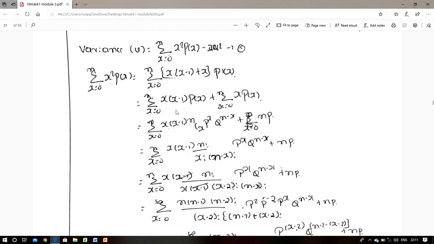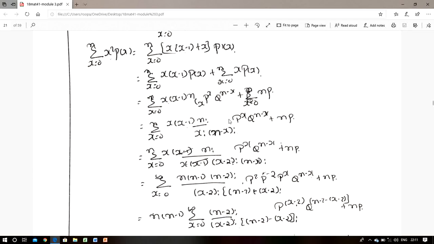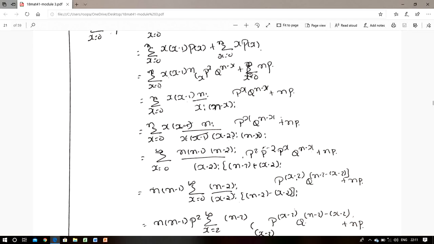Now find the first term value. Here p of x is a binomial distribution, so we can write nCx p to the power of x into q to the power of n minus x. Now expand. Again, here we need to eliminate this x into (x minus 1). So first expand nCx as n factorial divided by x factorial into (n minus x) factorial, into p to the power of x into q to the power of n minus x, plus np.